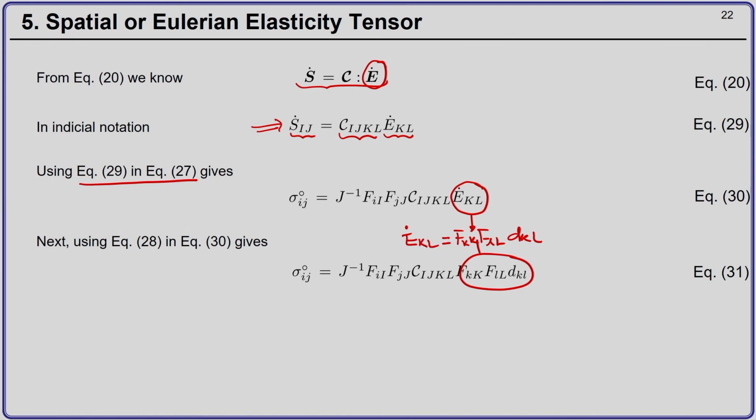So, now what do I get? I get an expression for the relation between sigma ij and d_kl, and then I have this particular term, which is, say, the coefficient of d_kl.